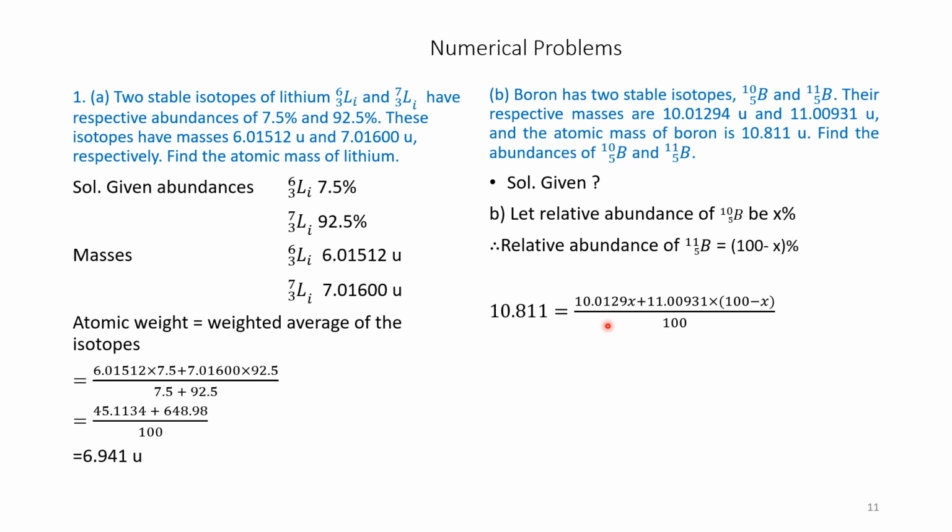Therefore, the given mass 10.811 is equal to x into the respective mass 10.01294 plus 11.00931 into 100 minus x, divided by 100. Therefore, x will be 19.9% and 100 minus x is equal to 80.1%. This is the answer.